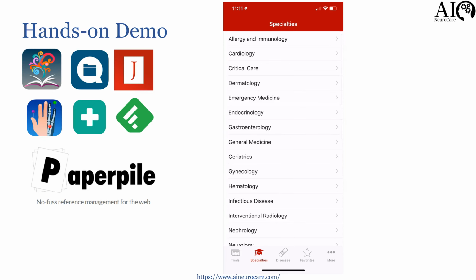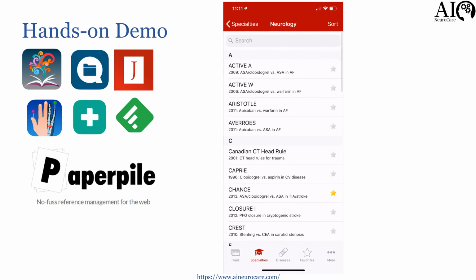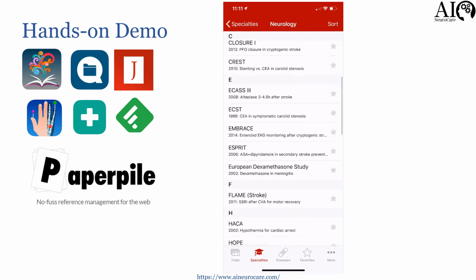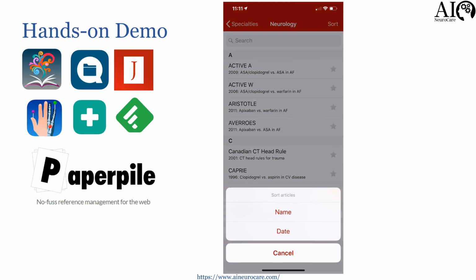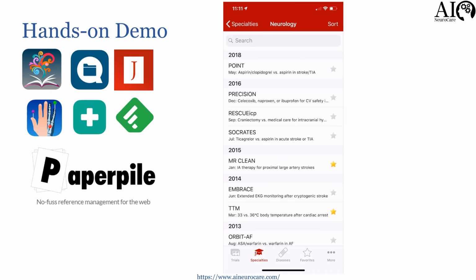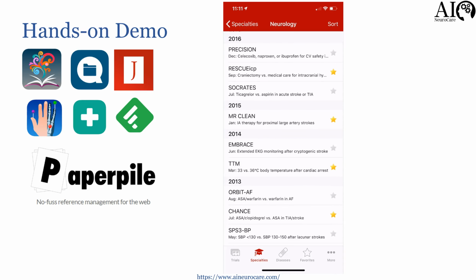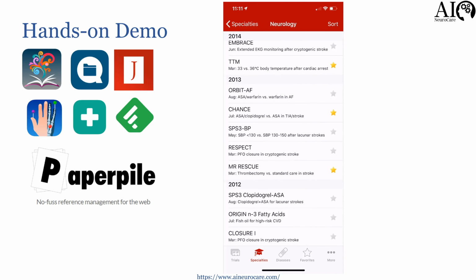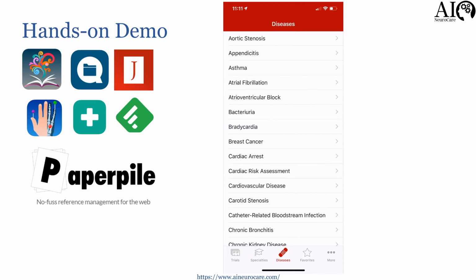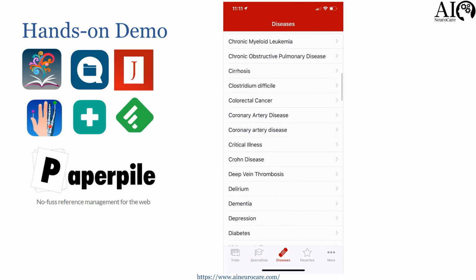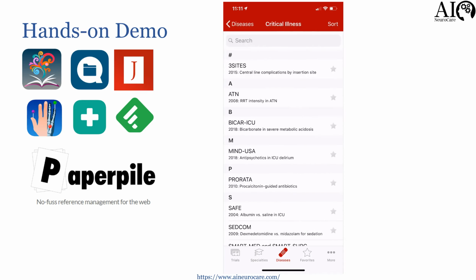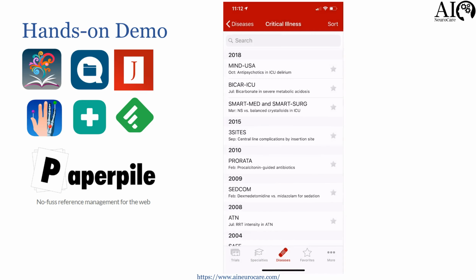So you go to specialties, and you can go to neurology, and then in neurology, you can basically see all the journals. You can sort them by date or name. So let's say by date, and then in 2018, there's a POINT trial, PRECISION trial, RESCUEicp trial, which I'm going to save into my favorites. And then, of course, some of them are already saved in my favorites. You can go by disease. So let's say critical illness, and then again sort by date, and then you can see antipsychotics in ICU delirium.